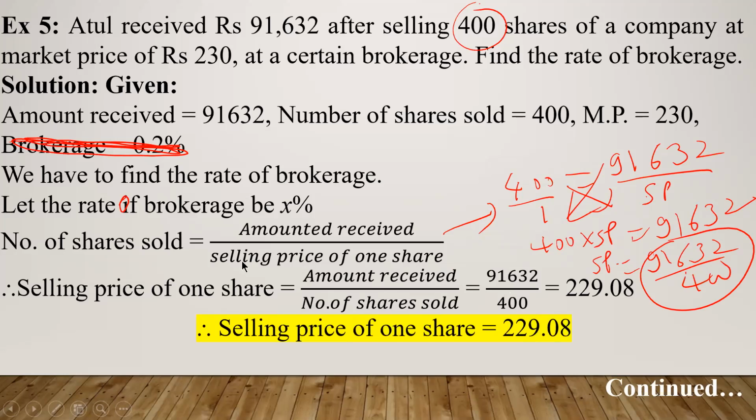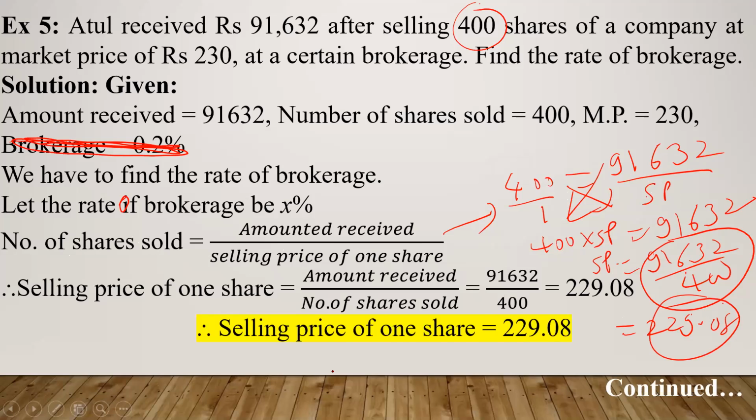If you are confused, you can write it down: number of shares sold is 400, amount received is this much, and selling price SP in short. Then cross multiply: 400 into SP is equal to 91,632. So you will get 229.08, the selling price of one share.